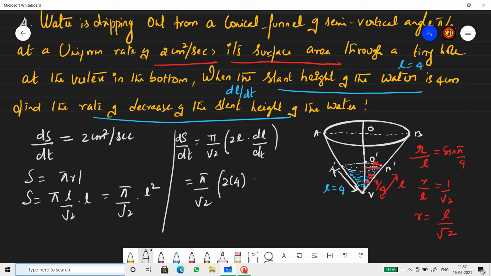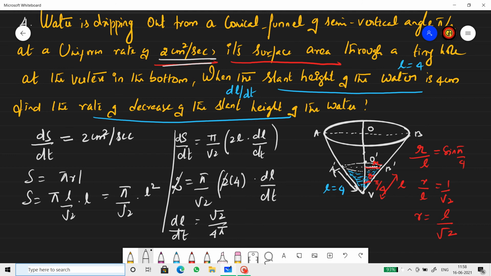And what is dl by dt? That's what they want us to find. But what is ds by dt? 2 centimeter square per second. So it's 2 over here, right? So 2 gets cancelled. So the answer is dl by dt equals root 2 by 4 pi. Isn't it? Root 2 by 4 pi.